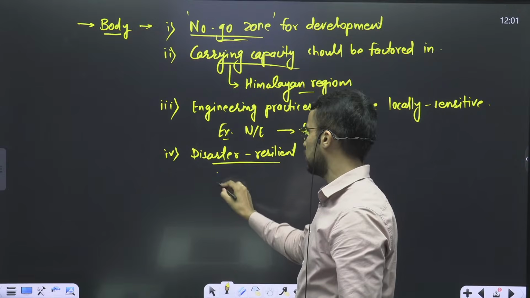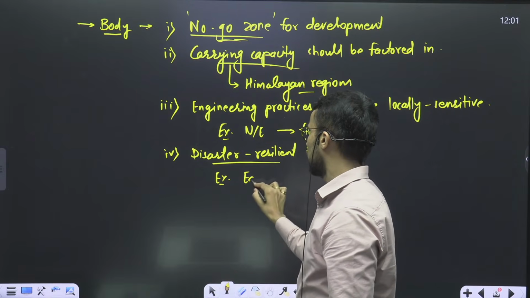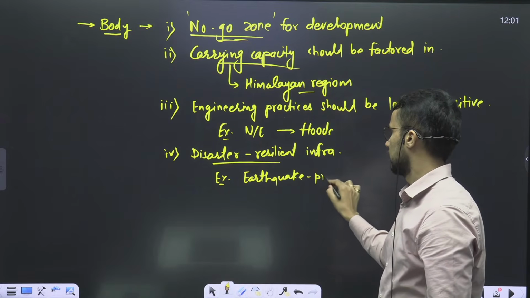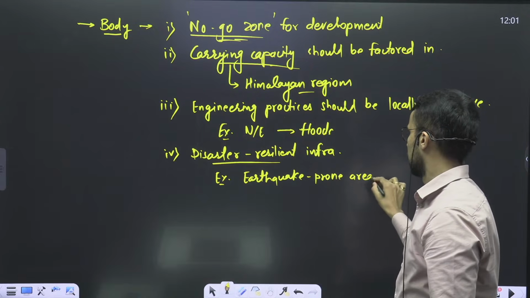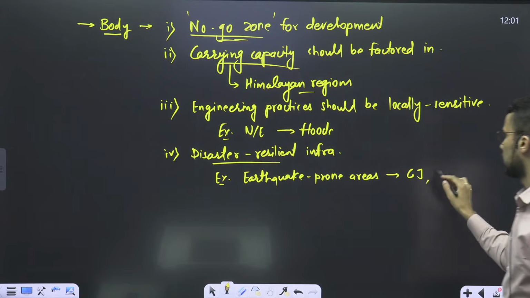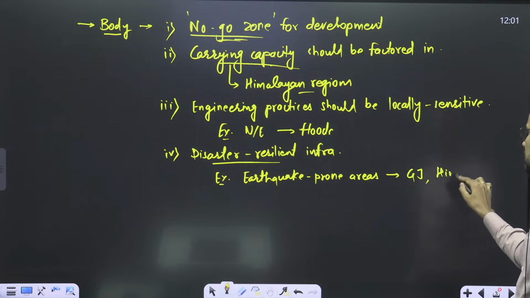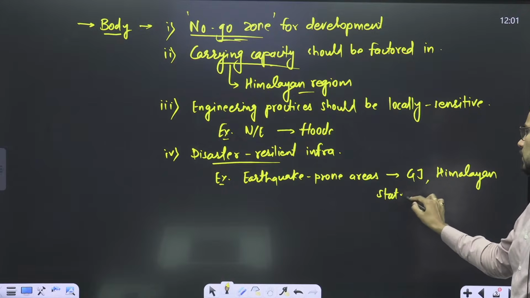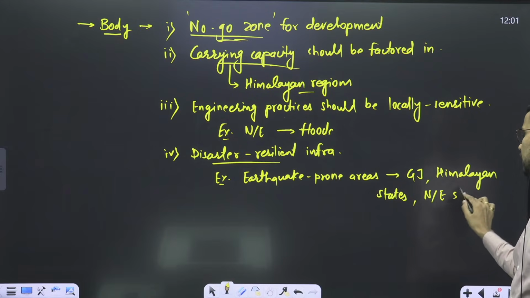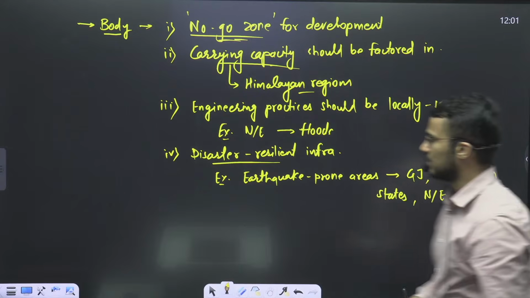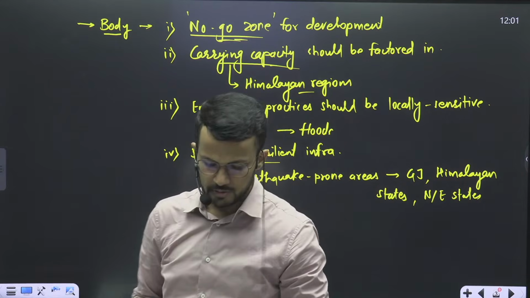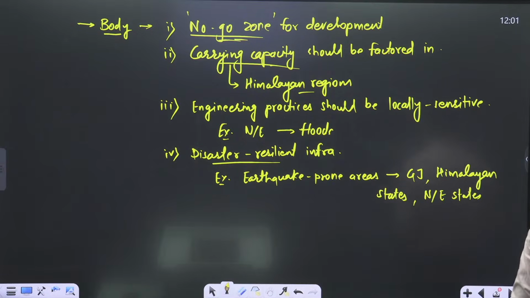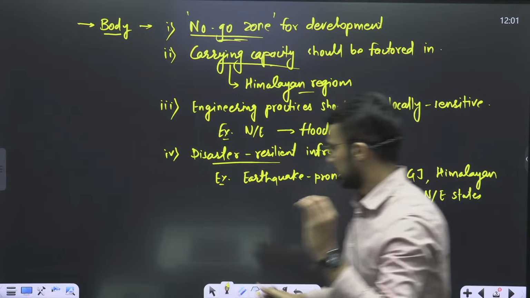This is especially true for earthquake prone areas of India, right, which includes Gujarat, which includes Himalayan states, which includes northeastern states as well. Right? So when we factor in these disaster risks, we will be able to appreciate that the infrastructure is built in that way only. Right?